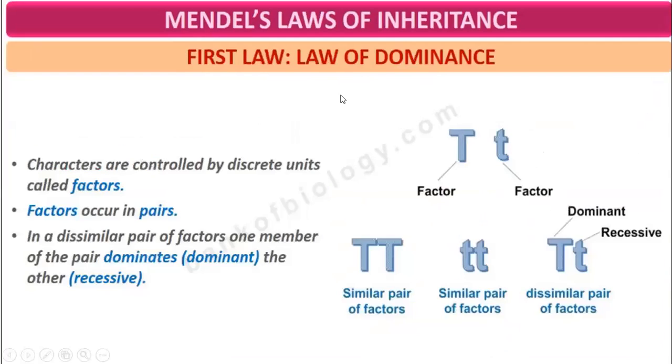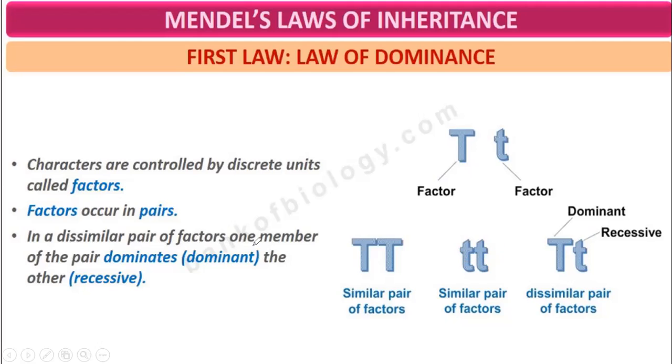Now, on the basis of these crosses, Mendel has given some laws. First, the law of dominance. Characters are controlled by discrete units called factors. These units are not continuous, they are discrete units. Factors occur in pairs, like capital T small t, capital T capital T, small t small t.